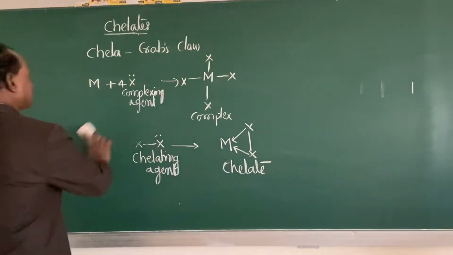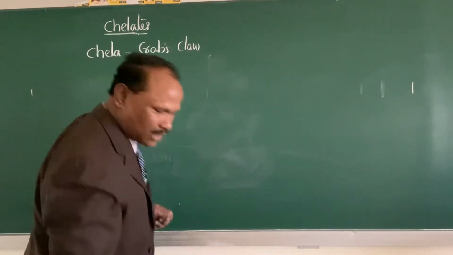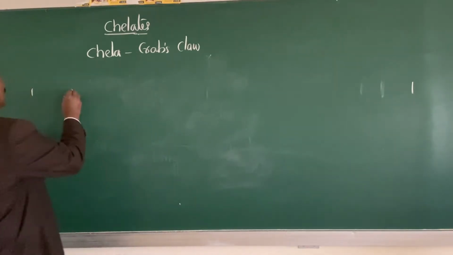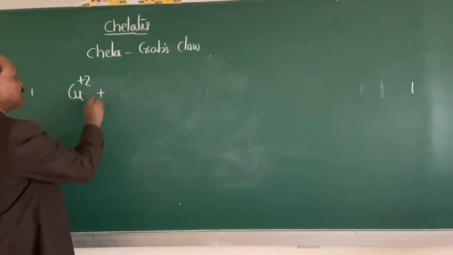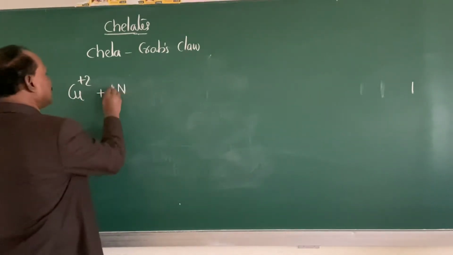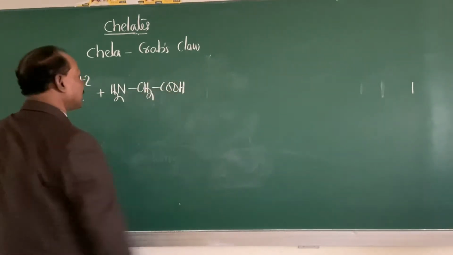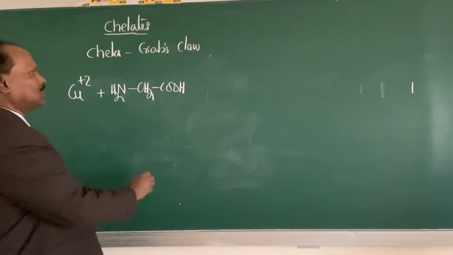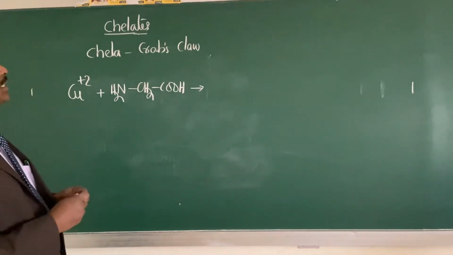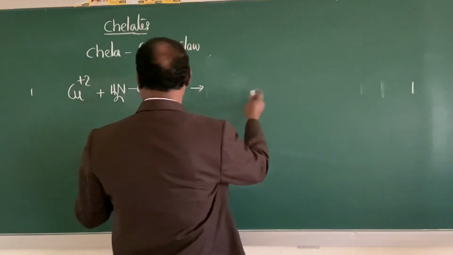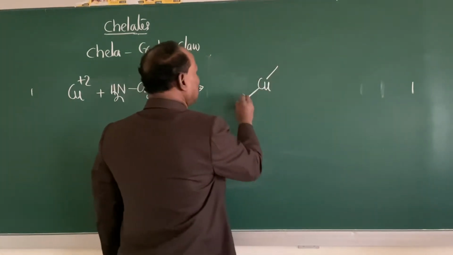Now let me explain this with an example, how a chelate is formed. I will take cupric ion solution, that is Cu2+. It combines with glycine, NH2CH2COOH, an amino acid. When it combines with glycine, it forms a chelate compound. I will write that chelate here. Observe this.